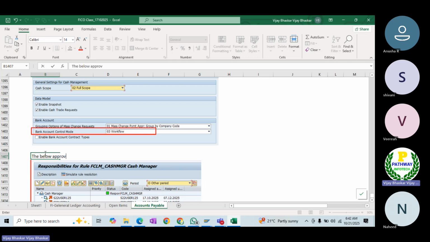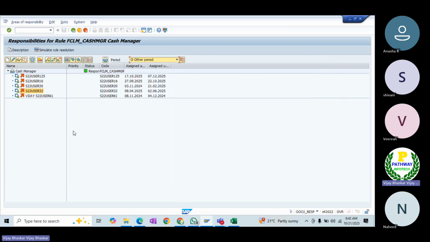The below approvers can approve the bank account creation. Now let's go here. Ensure that here, one thing which I would like to show here in the cash manager role, you can see here in the change responsibility, only if you assign users, the system does not